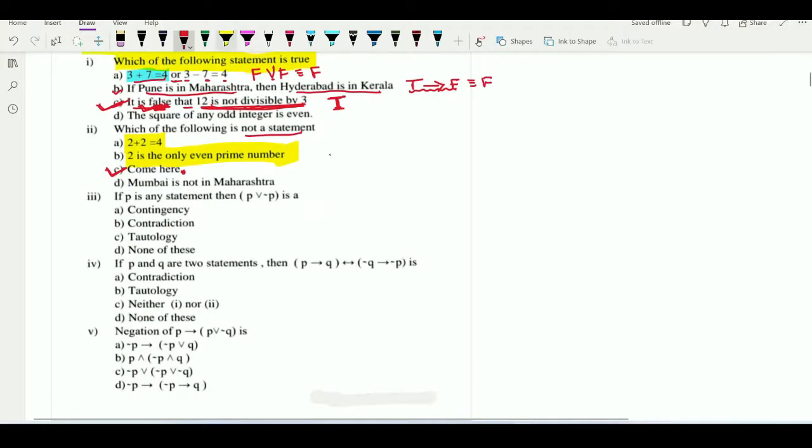Now see in the third example, P is a statement, then P or negation P. So we know that P or negation P is nothing but tautology. According to which law? Complement law. P or negation P की वैल्यू क्या होती है? T होती है, means it is tautology. According to which law? Complement law.